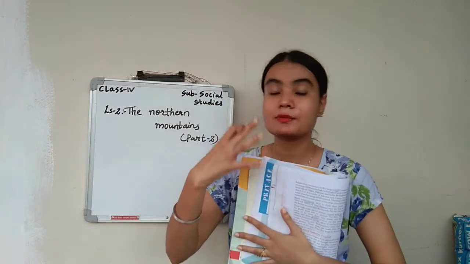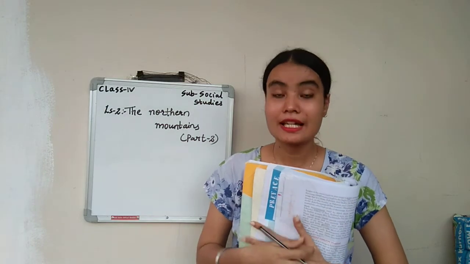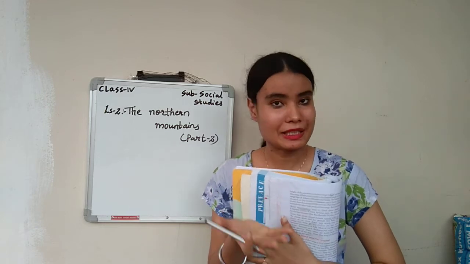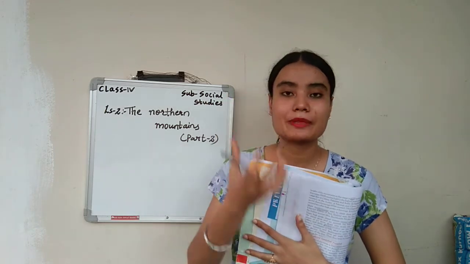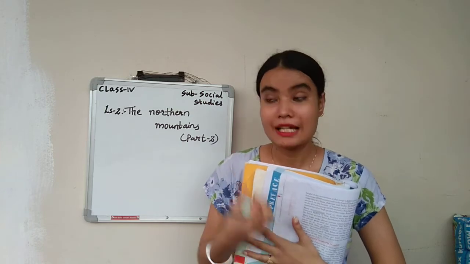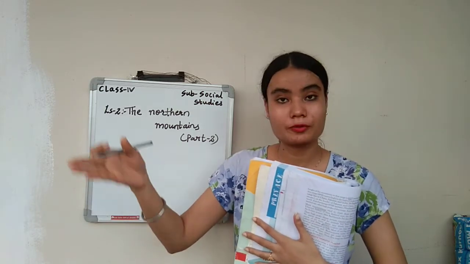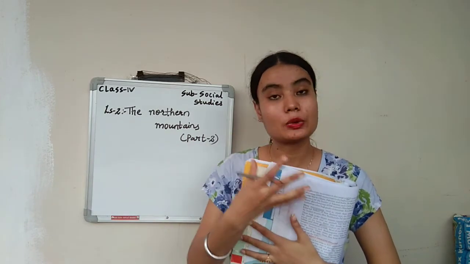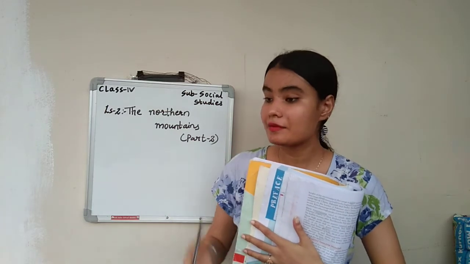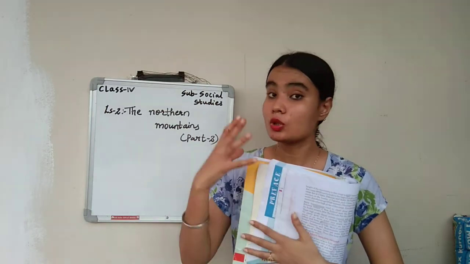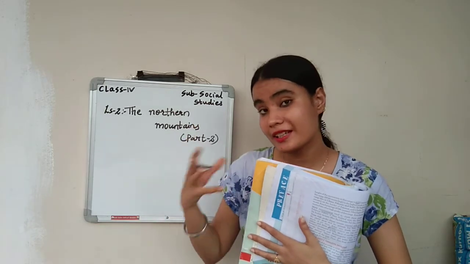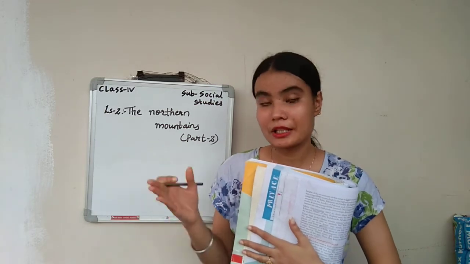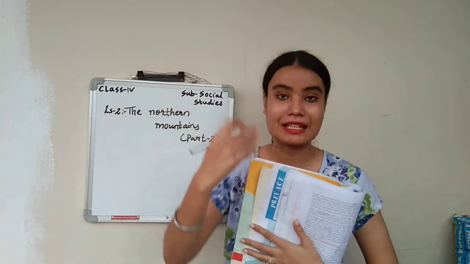Another use is that it has so much ice. Usually when the ice melts during summer, what does it become? It becomes water. So when the ice of the Himalayas melts, it becomes water, and that water is flowing in the rivers. The water that comes from the melting Himalayas goes into the rivers and streams. So if there is water in the rivers all through the year, where does it come from? It comes from the Himalayas.